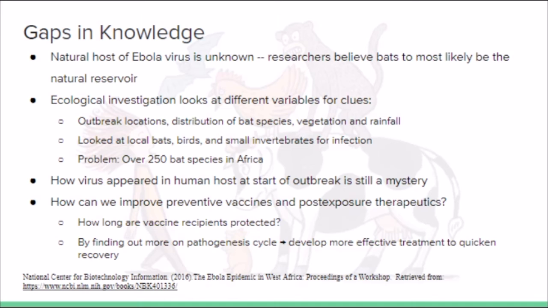Further ecological investigation is conducted to see whether local bats, birds, and small vertebrates were infected during Ebola outbreaks. However, antibody evidence was inconclusive, and viruses were not isolated from the bat species studied. There wasn't an occurrence of mammal die-offs within the outbreak vicinity. Again, the natural host for Ebola virus is unknown, and researchers still continue to research in this area. Considering the fact that there are over 250 bat species in Africa, you can imagine how this poses a significant problem for researchers in determining the natural reservoir for the Ebola virus.